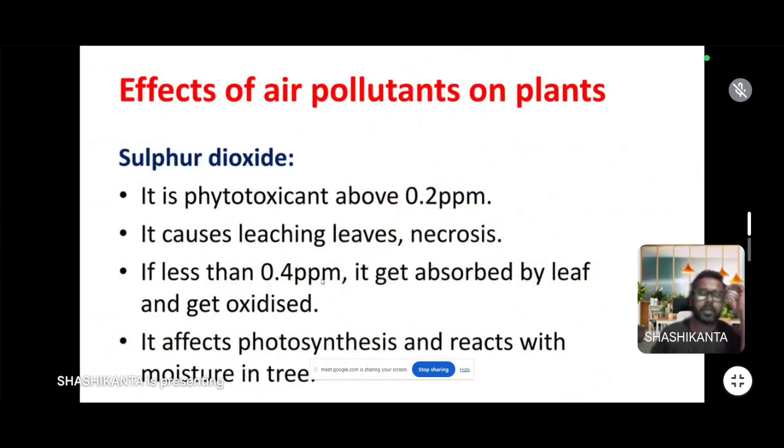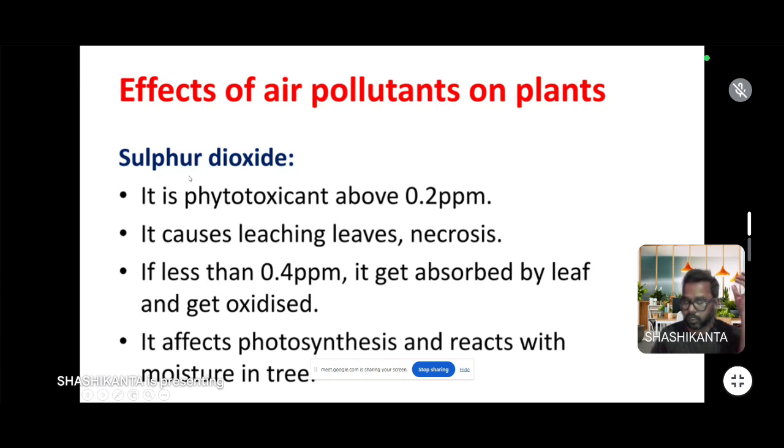Now the effect of air pollutants on plants. There are several types of gases released to the environment. These gases cause harmful effects on plants by leaching and leaf necrosis, and they also affect photosynthesis, respiration, and transpiration.